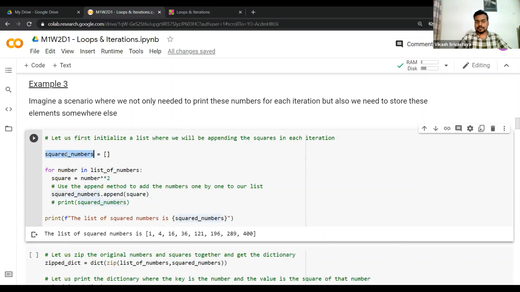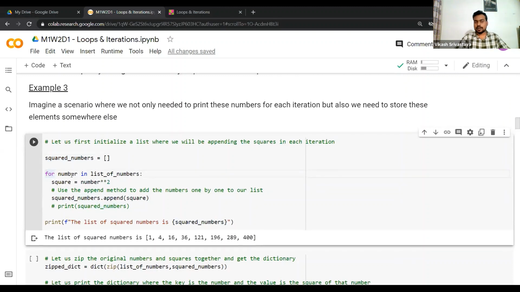So I've created an empty list here, which I'm calling squared numbers, and this list is essentially empty now, right? It does not have any element. This is my variable squared numbers. Now what I'll do, I'll write the same line which I've written above. For number in list of numbers, I'll create a variable which I'm calling square, and then store the square of that number in that variable for that iteration, right?